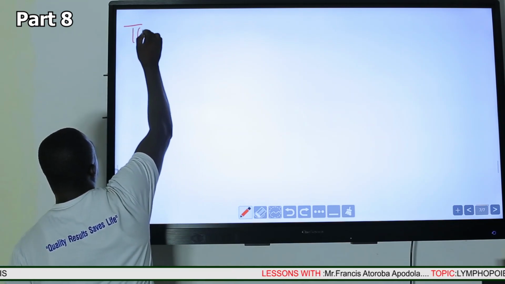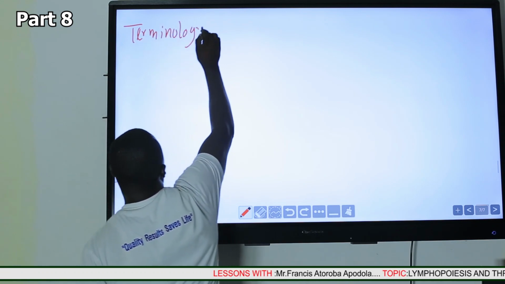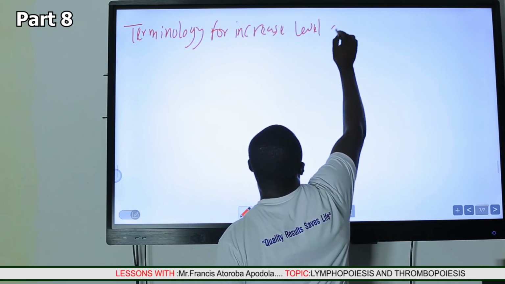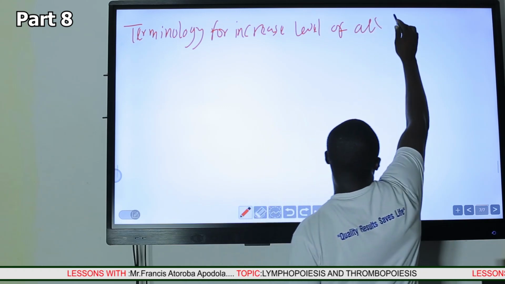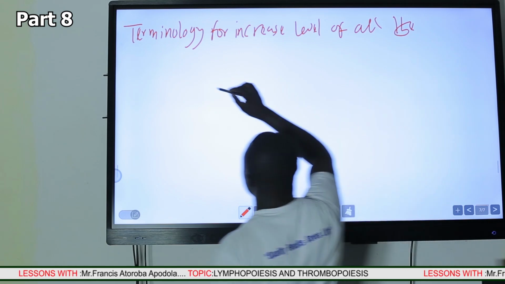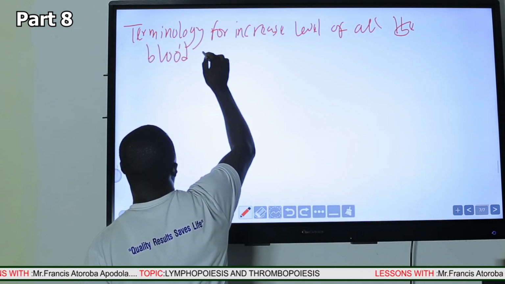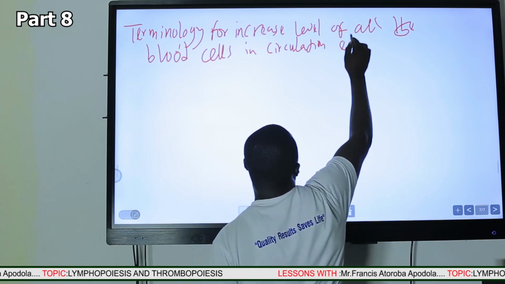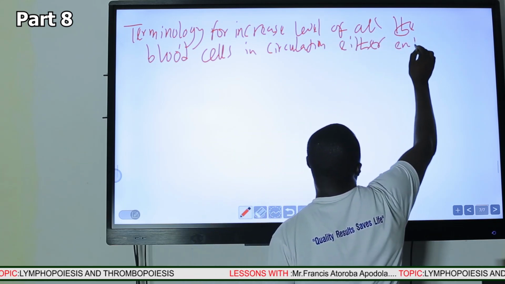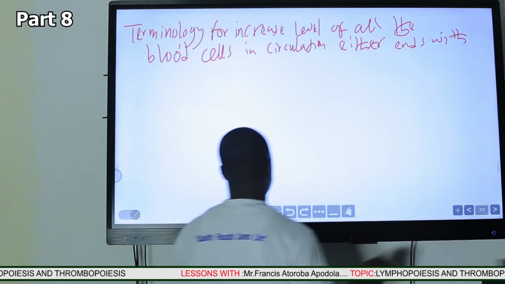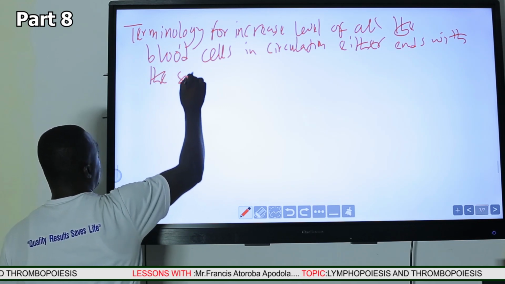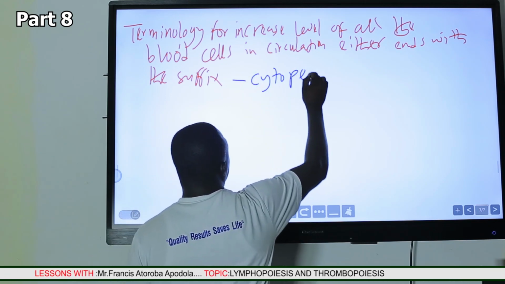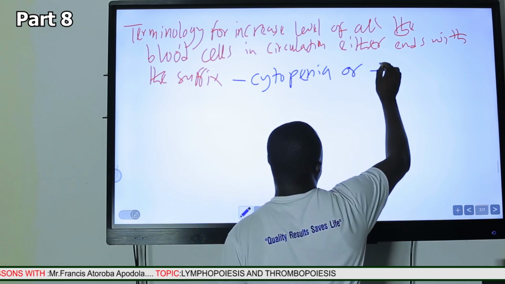So the terminology for decreased levels of all the blood cells in circulation either ends with the suffix cytopenia or the suffix penia.